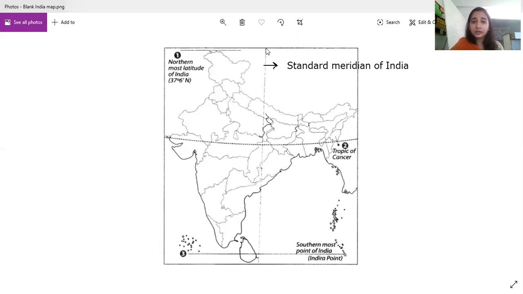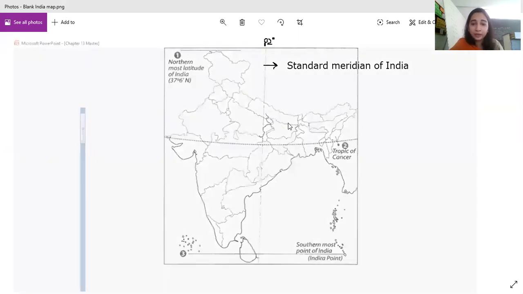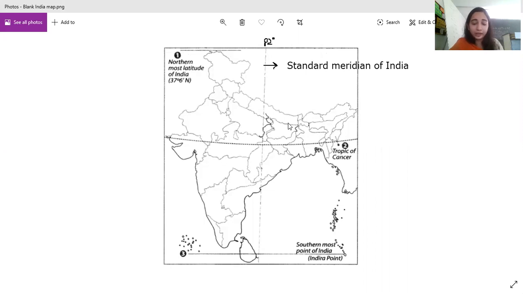So this point over here is 82 degrees. Now, do you know the difference between degrees and minutes? Yes, 1 degree is equal to 60 minutes. So this is 82 degrees and how many minutes? 30 minutes. Degrees we write as a small circle, and minutes we write with an apostrophe or a dash on top. Clear? This is 82 degrees 30 minutes east.